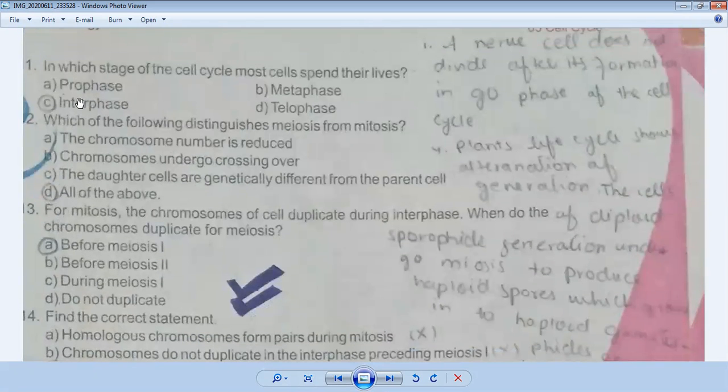Look at your book. In which stage of the cell cycle do most cells spend their lives? We also discussed that the cell cycle consists of two stages, interphase and then mitotic phase. Mitotic phase is the shortest stage and interphase is the longest stage in which the cell prepares itself for division. And before division, it spends most of its life in the interphase stage. So for number 11, option C is correct. Come to question number 12.